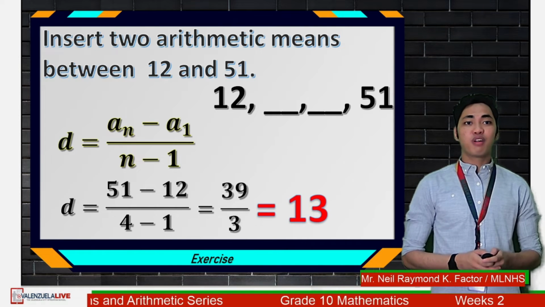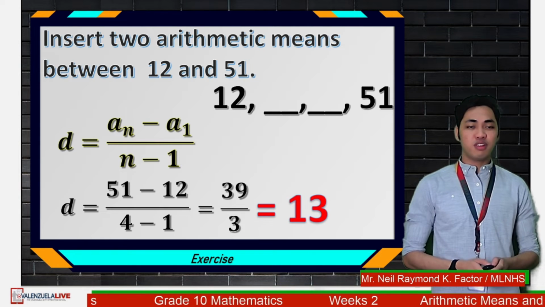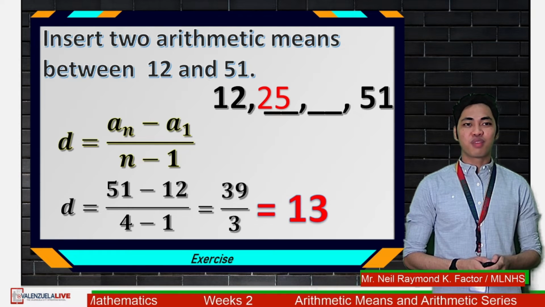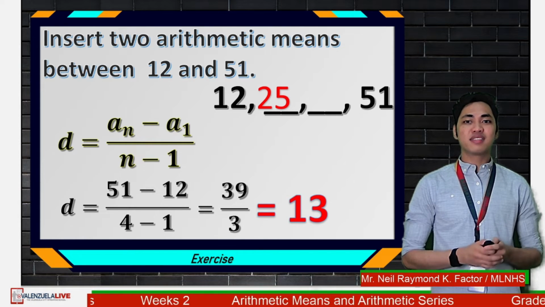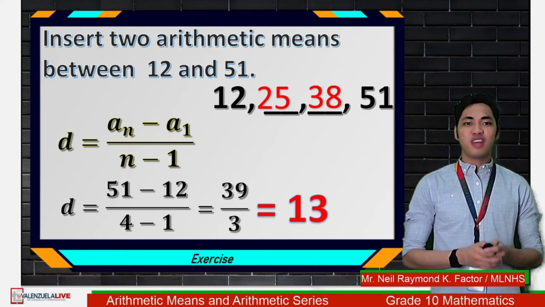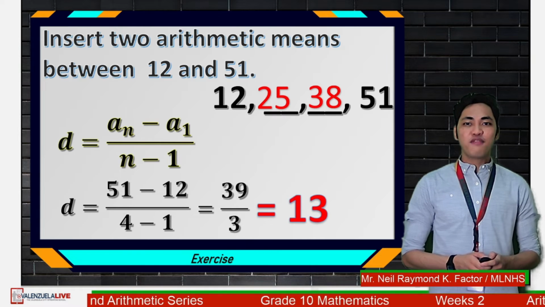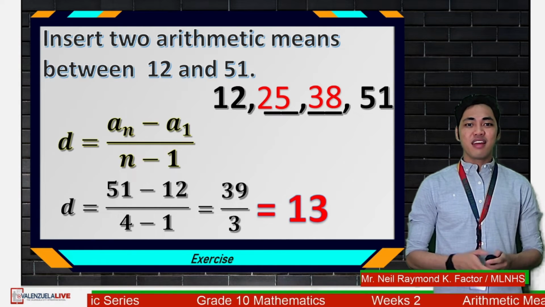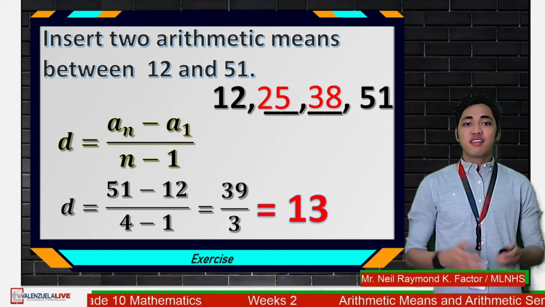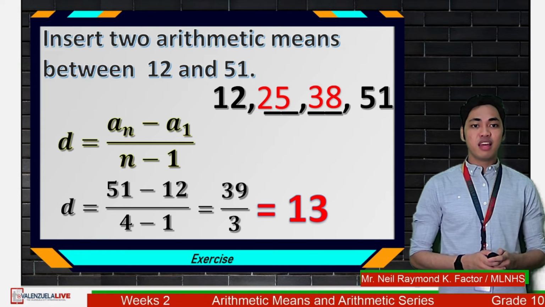Again, this is not our final answer. To get the second term, we need to add the first term and the common difference. So 12 plus 13, that is 25, our second term. For our third term, we need to add the second term and the common difference. So 25 plus 13, that is 38. Therefore, the two arithmetic means that we are looking for are 25 and 38. That is now the concept of arithmetic means. Again, these are terms between any two given terms of an arithmetic sequence.